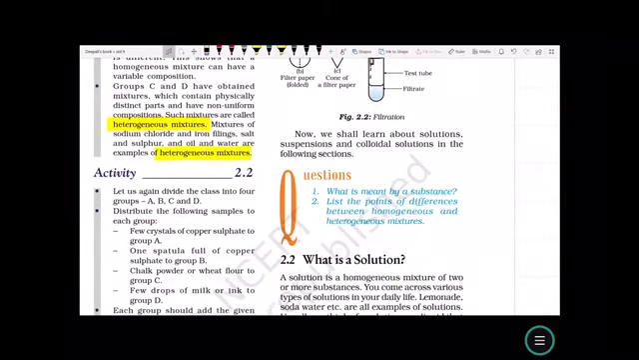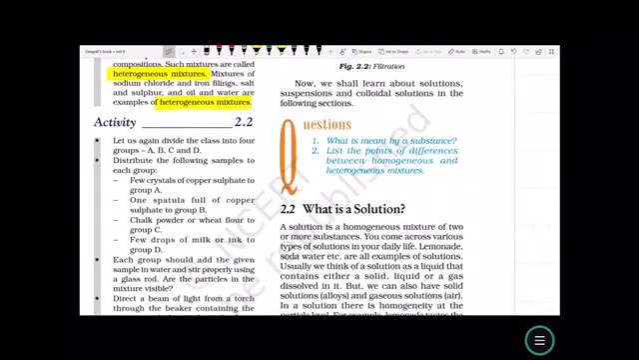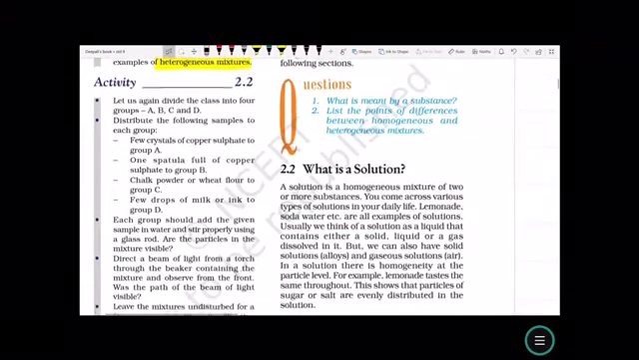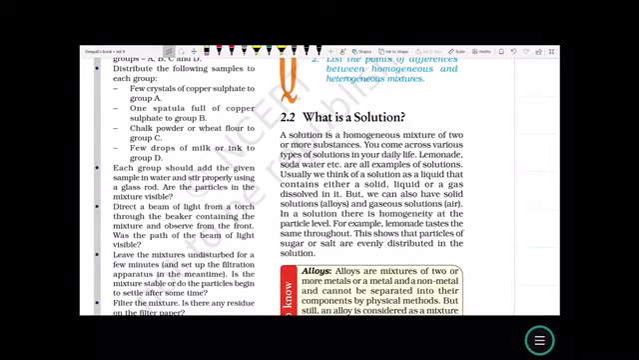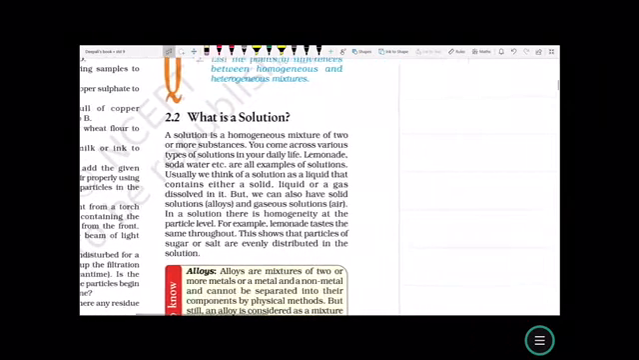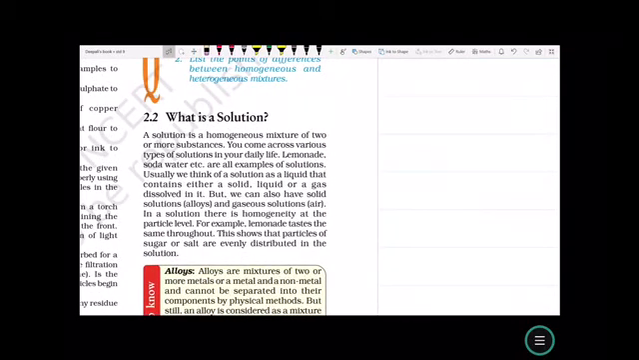Now if we try to compare again further, the homogeneous mixtures and the heterogeneous mixtures can be further classified. The heterogeneous mixture can be further classified into suspension and colloidal solution. Before that, let us understand what is solution. A solution is a homogeneous mixture of two or more substances. We come across various types of solution in our daily life, like lemonade, soda water, etc. are all examples of solution.